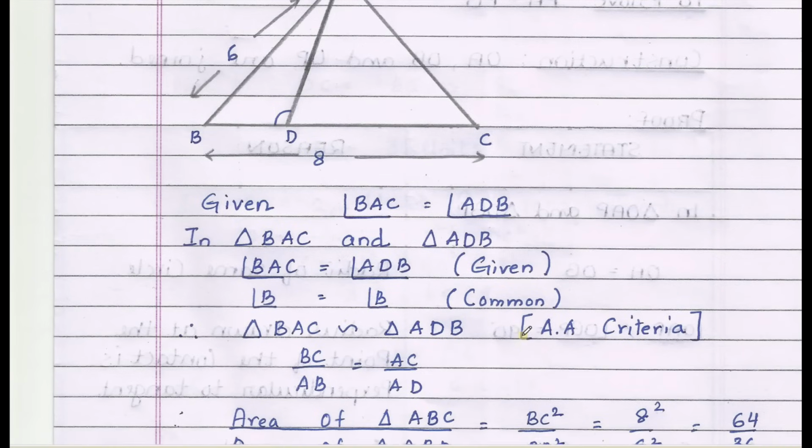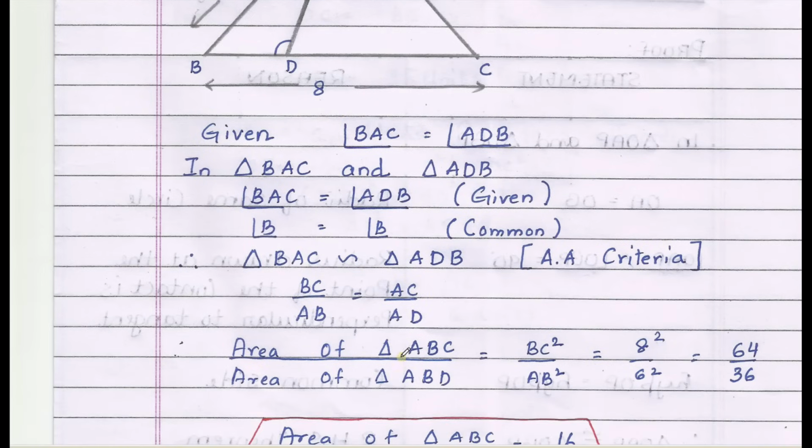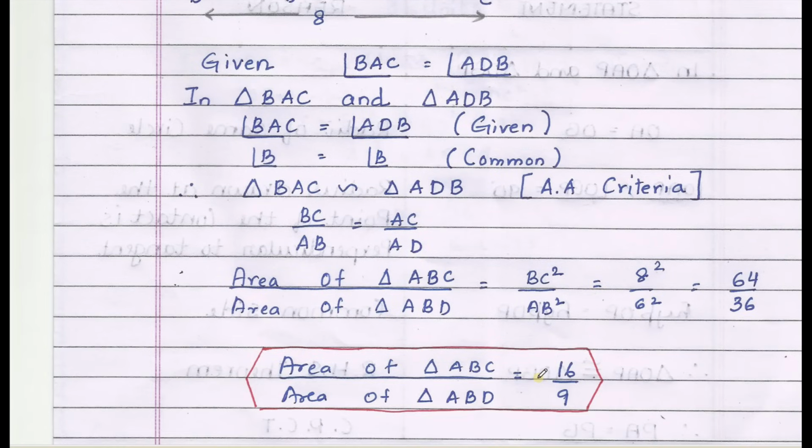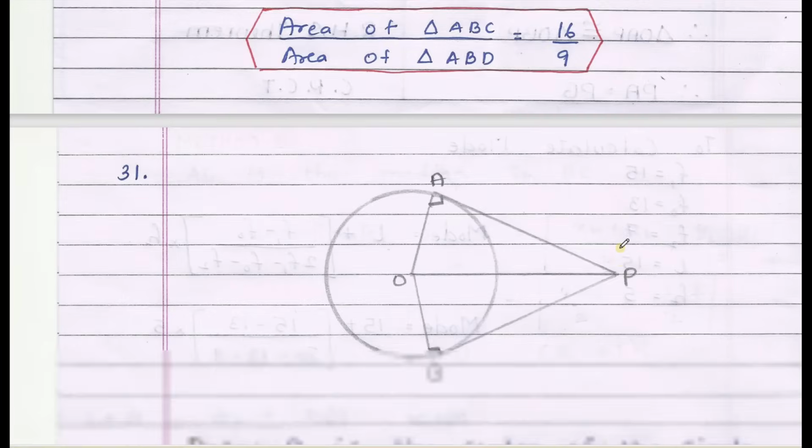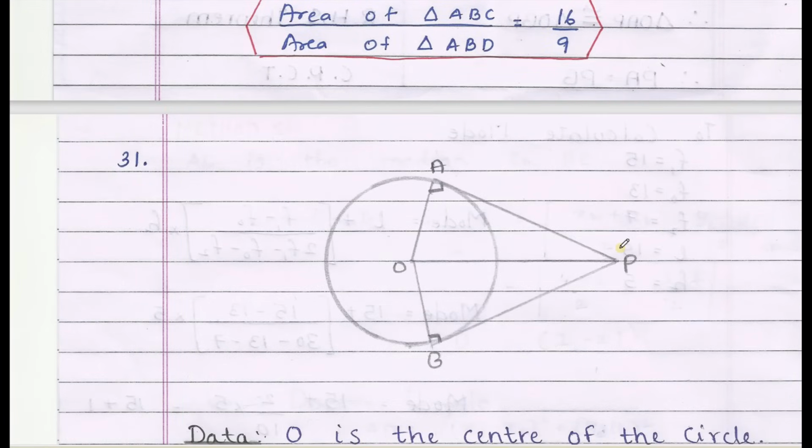In both the triangles, it's a common angle. By using AA criteria, triangle BAC is similar to triangle ADB. So area of triangle ABC by area of triangle ABD equals BC square by AB square. The ratio of area of similar triangles is equal to the square of the corresponding side. Using that concept, we get 64 by 36. Simplifying, we get 16 by 9. Hence proved.